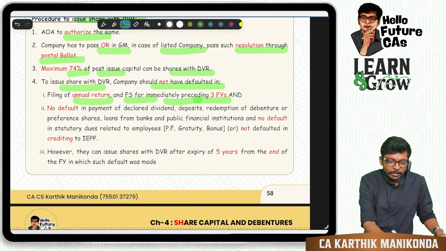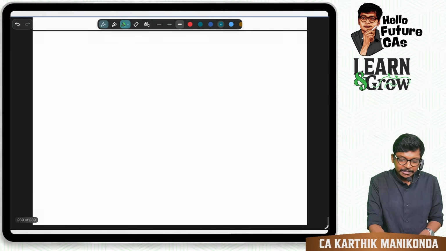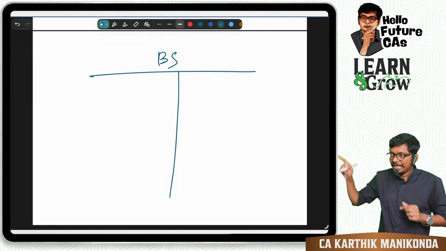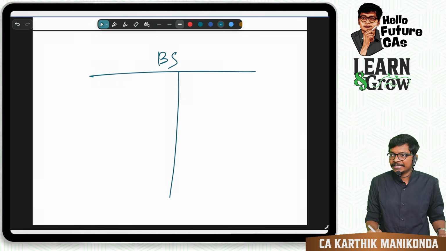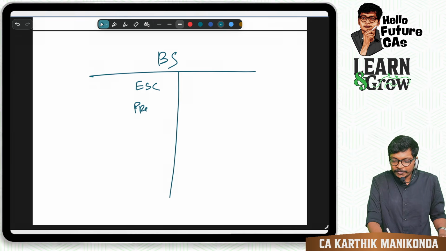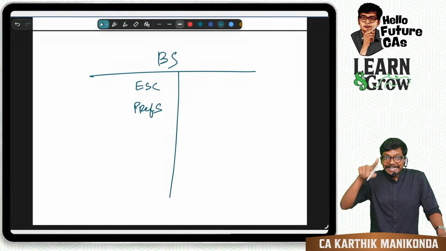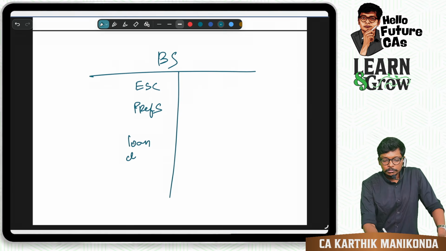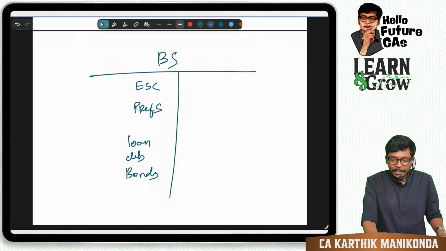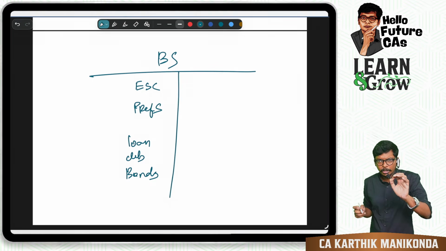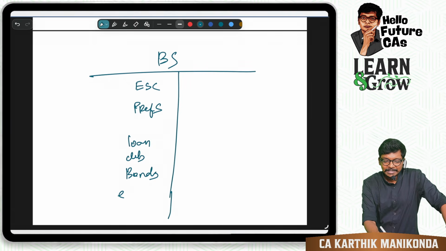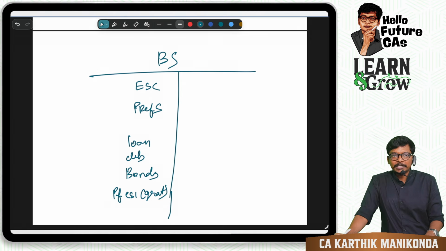First, in your balance sheet, guys, go to your liability side. Share capital: we have equity share capital, preference share capital. In debt, we have loan, debentures, bonds, all of that. Correct? To employees, what do we generally pay? Beyond the salary, what do you pay, guys? PF, ESI, or also something like gratuity. Correct? Are you following, guys?